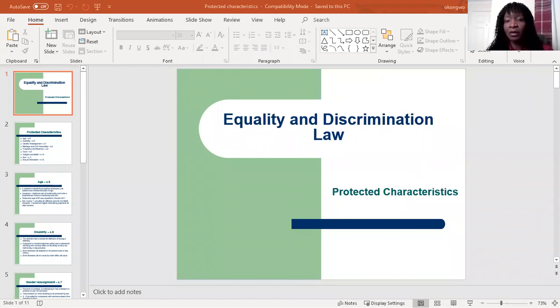identify this. All right, so I'm going to go on to share my screen now, so that you can see my slides. Okay, yeah, so we will be looking at protected characteristics.